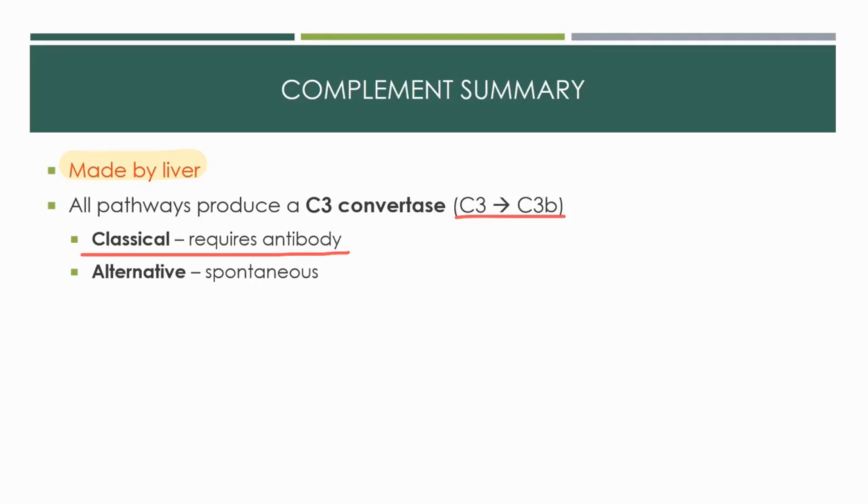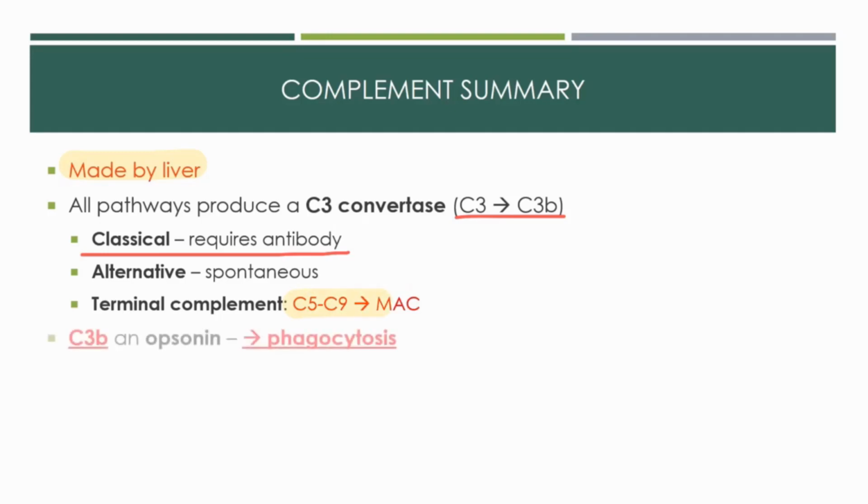It does not require antibody, but it's still more targeted than the alternative pathway because there's at least some recognition of foreign molecules. And it's important to know that the terminal complement proteins C5 through C9 make up the MAC. This is something we haven't brought up here yet, but we did touch on this in our intro lecture. C3 is probably the most important complement protein, not only because it starts the whole process, but because it gives rise to C3b, which is kind of like the antibody of the innate system.